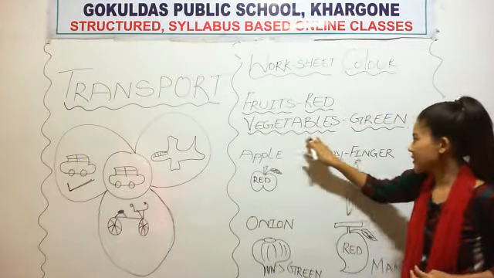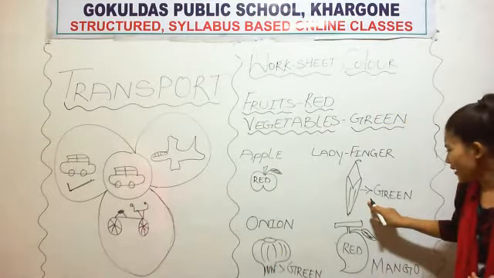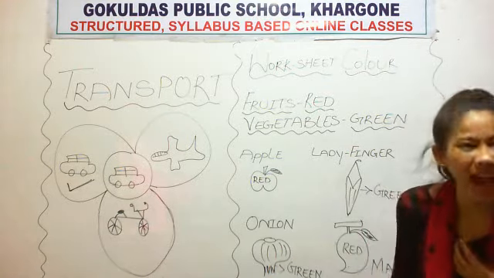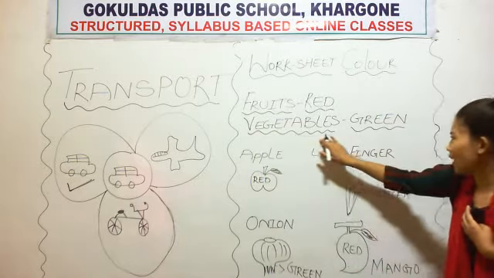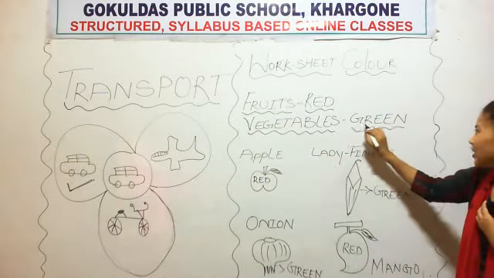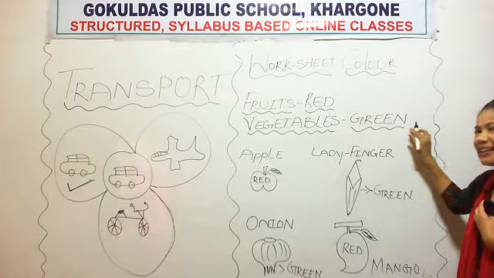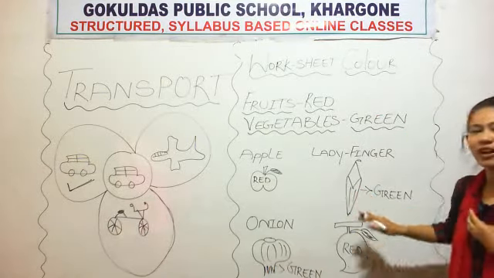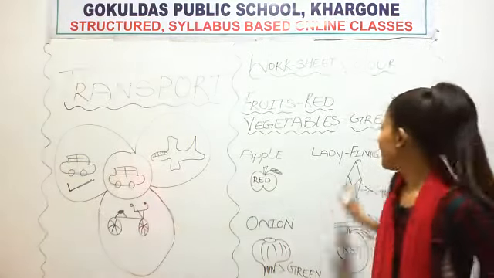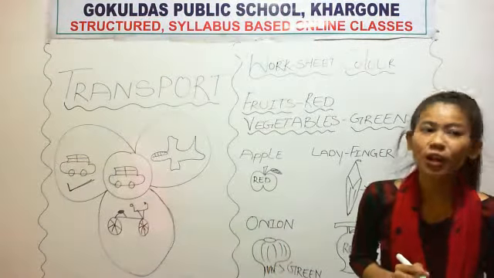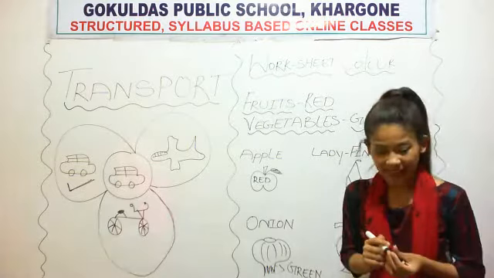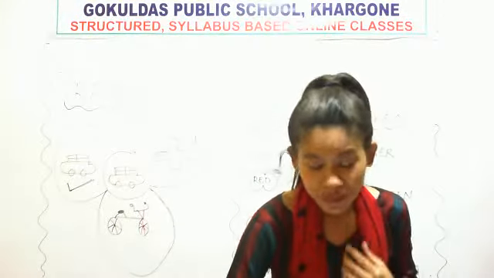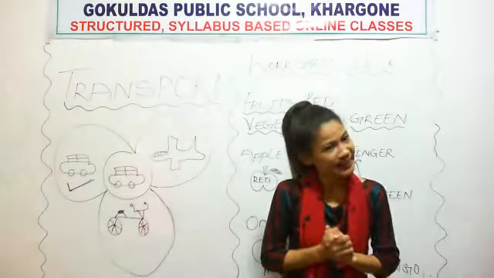Okay. Vegetables: lady finger and onion are vegetables. So which color will you put? Green color. So for onion and lady finger you will put green color. This is one kind of worksheet for you. Okay. Till then, bye bye. Take care of yourself and try to study nicely.